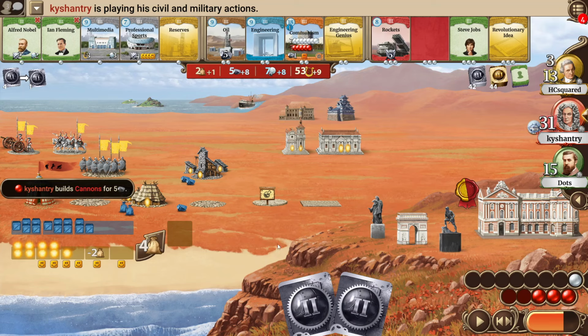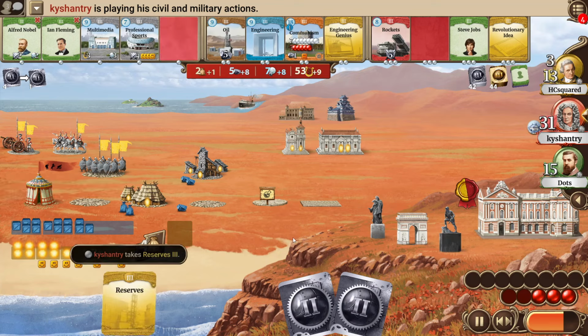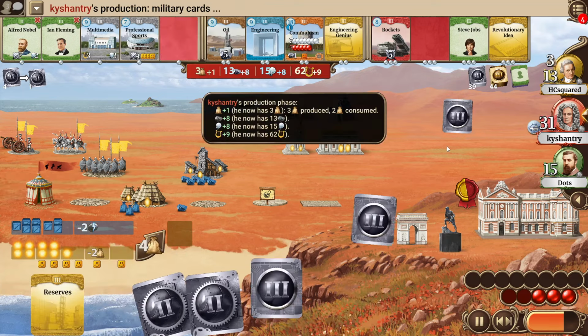And let's see, I guess reserves is maybe just too solid, especially now that he's maybe planning on going for a bit more of a military-centered play, but multimedia could also still be a fine pick with Newton. He will go with the reserves though, which I think is fine.